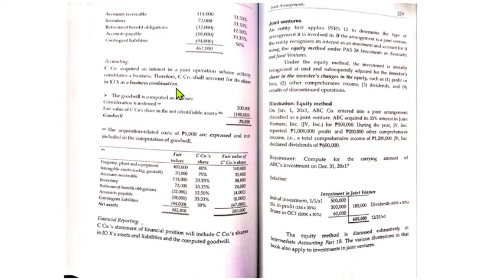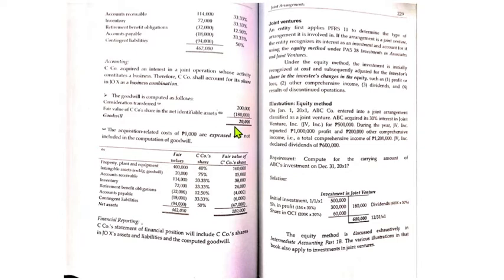So, di ba yung transaction kanina, if this is an initial interest or an additional interest to a joint operation who constitutes a business, yung nag-i-invest or nagbibigay ng interest will account for it as a business combination. So, how do we look at this? The goodwill is computed as follows. The consideration transferred, magkano? 200,000. The fair value of C company's share in the net identifiable assets is 180. So, the goodwill is 20,000.